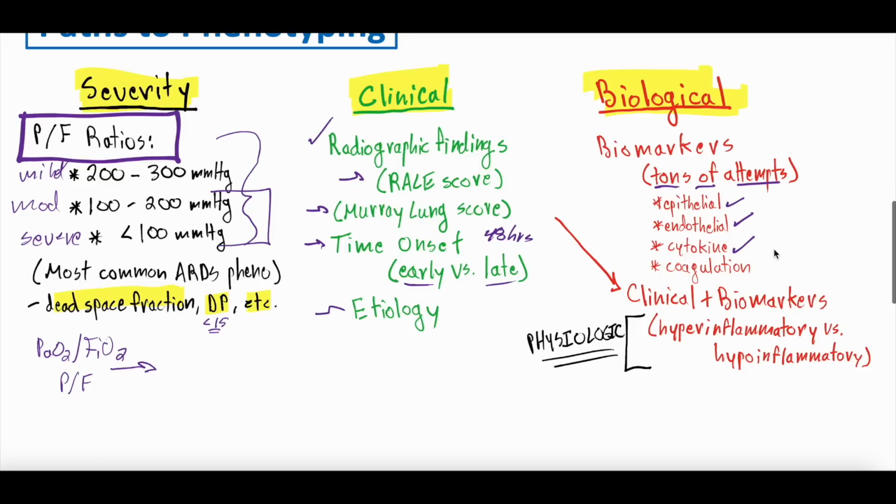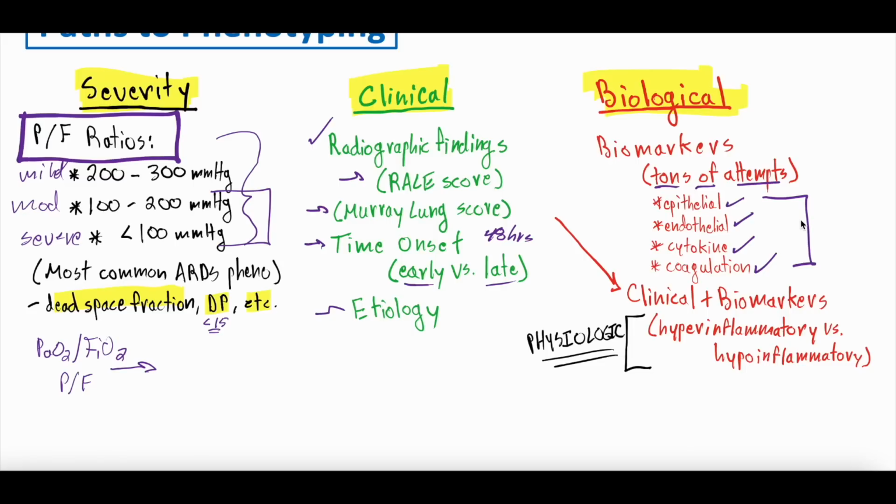People have looked at cytokines. There's been some microthrombosis in the capillaries that contribute to ARDS. So people have looked at kind of coagulation factors. All these biomarker phenotypes, no one has identified kind of a singular phenotype that seems to have a high degree of clinical utility, but there's still lots of attempts going on out there to try to phenotype based on biomarkers.